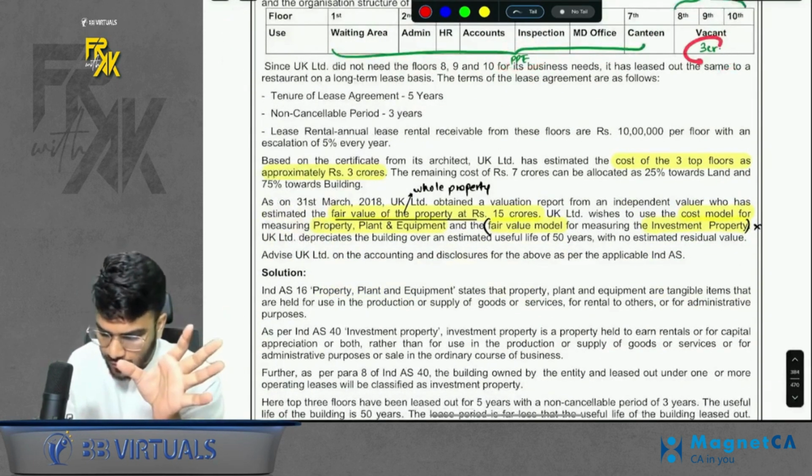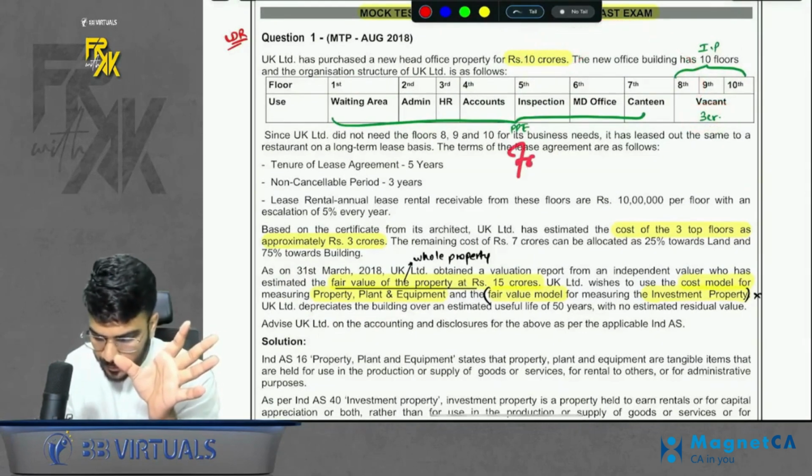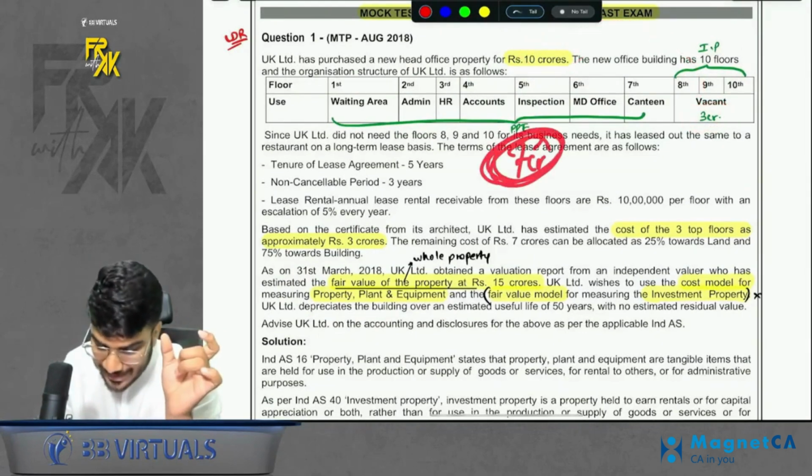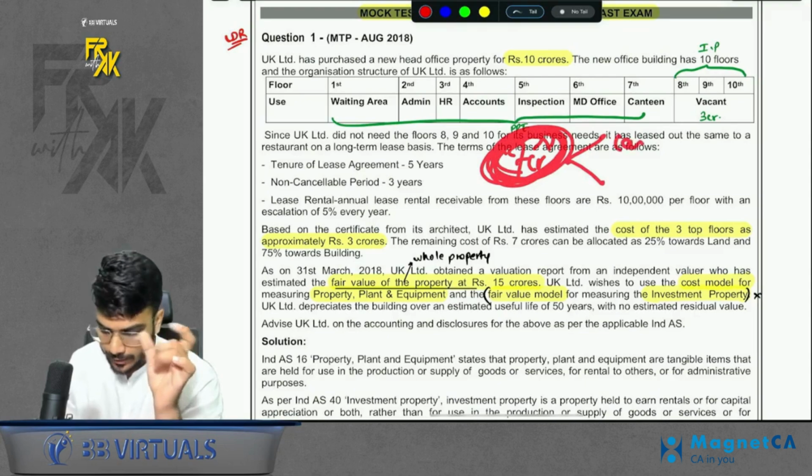Bifurcation is given. The cost of the top 3 floors is 3 CR. So out of 10 CR, 3 CR is IP, so 7 CR will be PP. And the question says that for this 7 CR, you have to give the bifurcation also, of land and building.